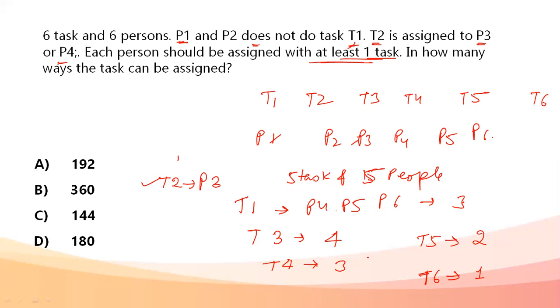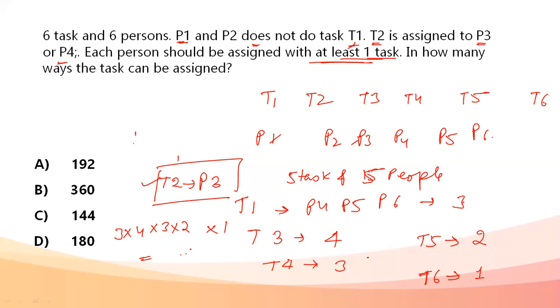Okay, now the total number of cases for this particular assignment is 3 into 2 into 4 into 3 into 1 into 1. So in the first case, when the task T2 was assigned to the third person, that is P3, the total combination becomes 3 into 4 into 3 into 2 into 1. I'll be having this many combinations. This is if T2 is assigned to P3.